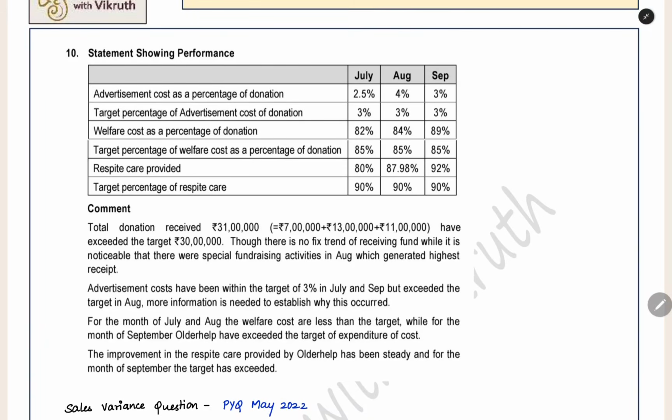What is the target percentage? 3 or below 3. So in July it is below 3, so target is achieved. And then in August it is more than 3, so target is not achieved. In September exactly 3%, so target is achieved. So that is the analysis.